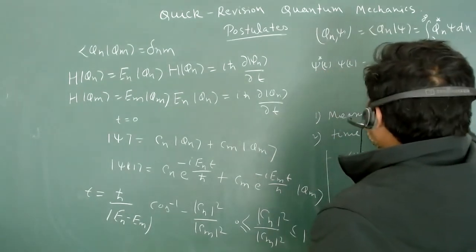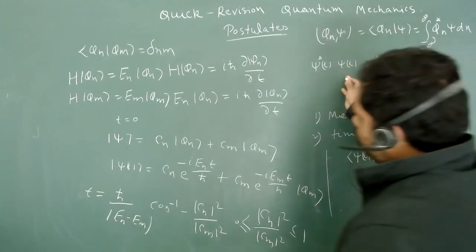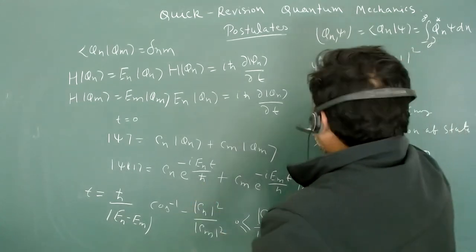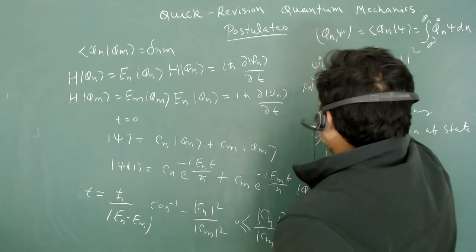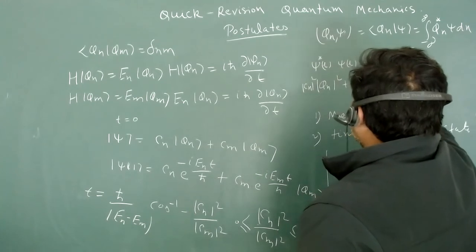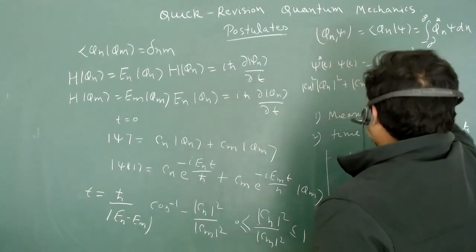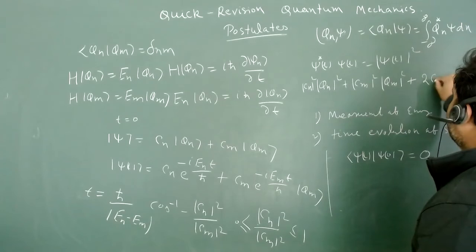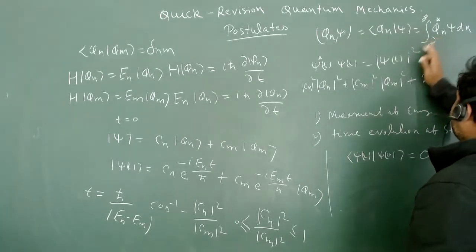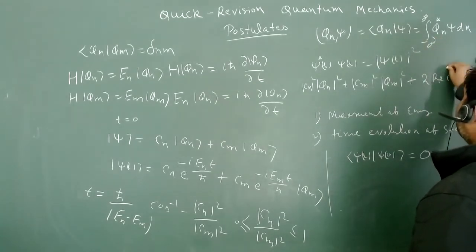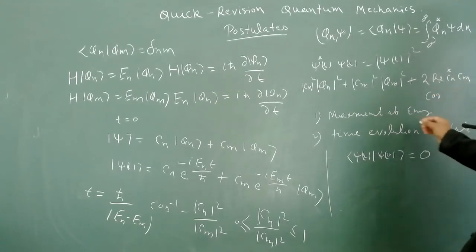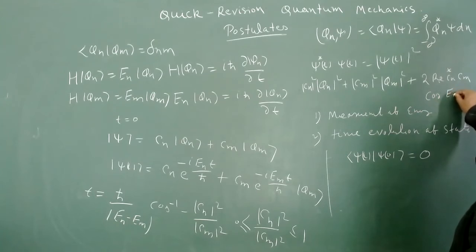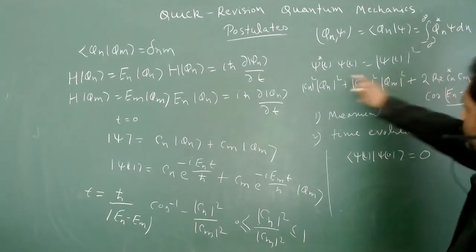So the time evolution of mod psi t square. If you see, this can be easily written as mod Cn square mod phi n square plus mod Cm square mod phi m square plus 2 times the real part of Cn star Cm phi n star phi m, and here you have cos of En minus Em times T upon h cut. So you should remember this formula.